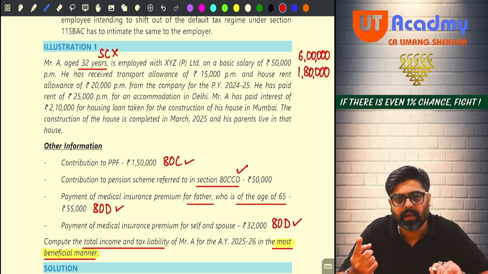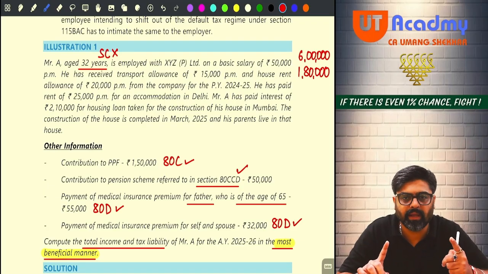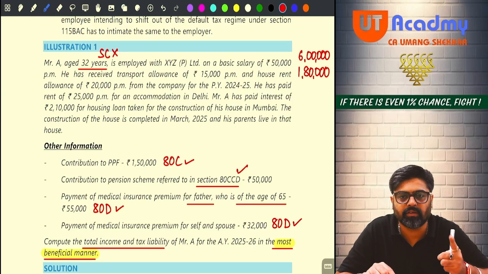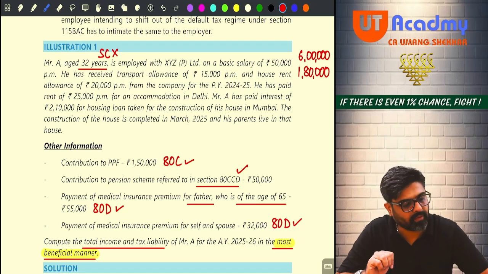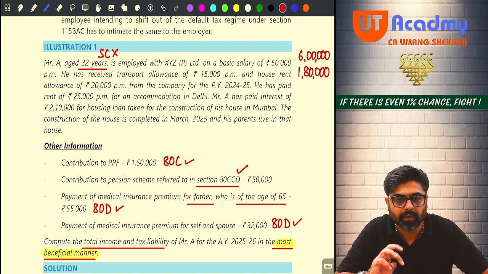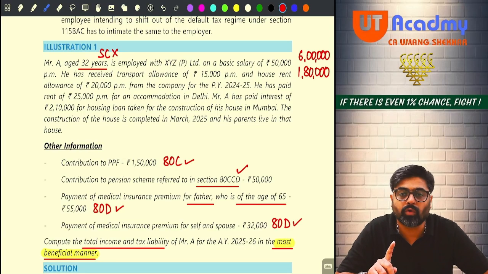So limit A, actual HRA received, that is 2,40,000. Limit B, 50% of salary, that is 3 lakh rupees. And limit C is rent paid minus 10% of salary. So rent paid is 25,000 per month, 25,000 into 12, 3 lakh, minus 10% of salary, meaning 60,000. So 2,40,000. So limit A is 2,40,000, limit B is 3 lakh, and limit C is 2,40,000.